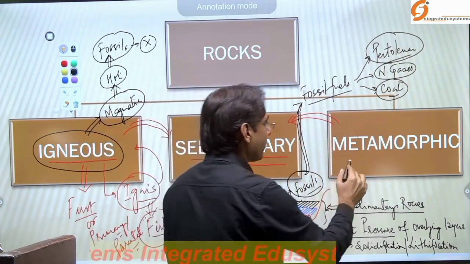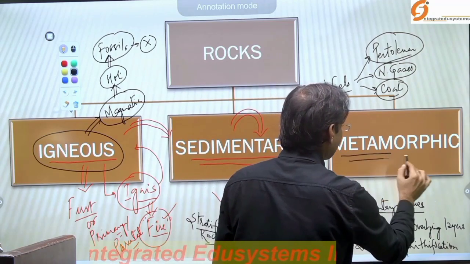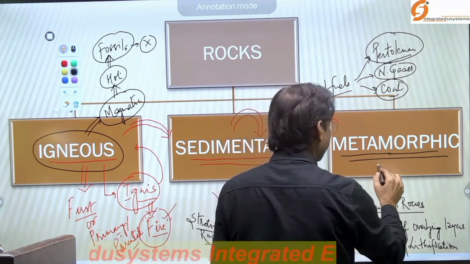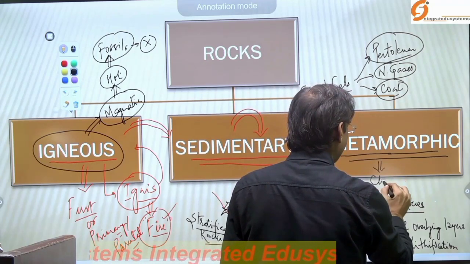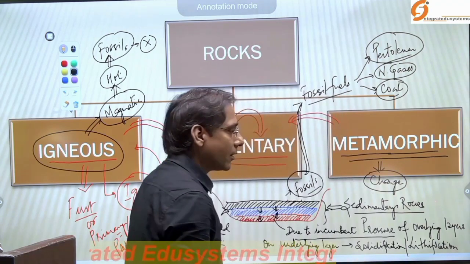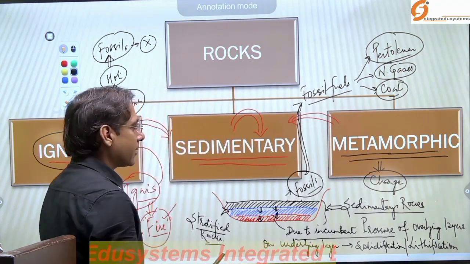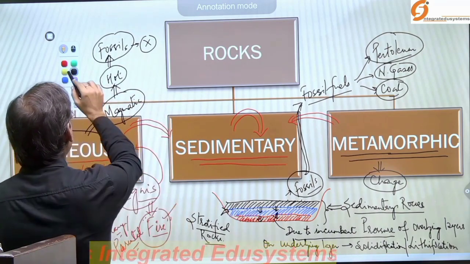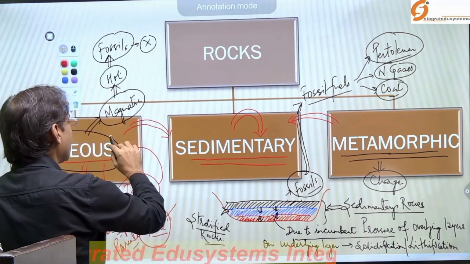Now metamorphic. It originates from the word metamorphosis, meaning change. How did this rock evolve? The rock evolved due to a change in the properties of the rocks.